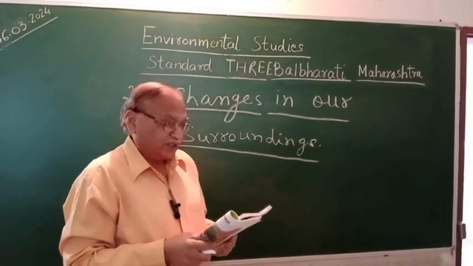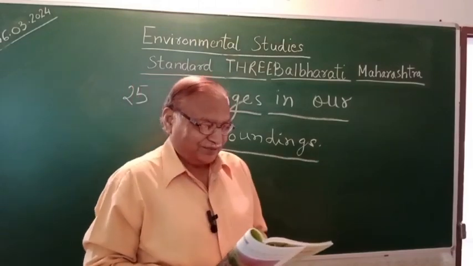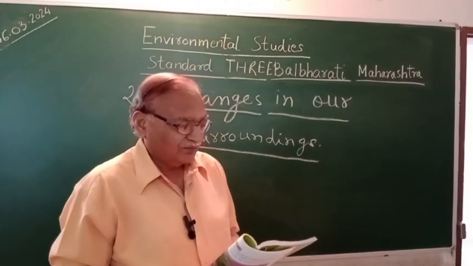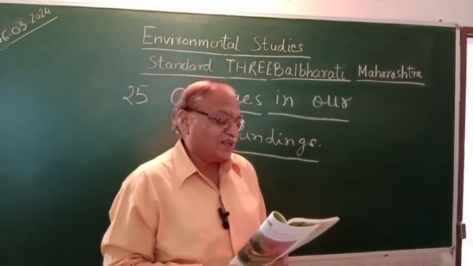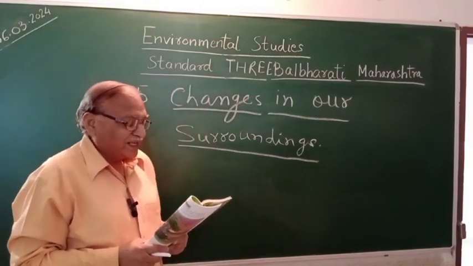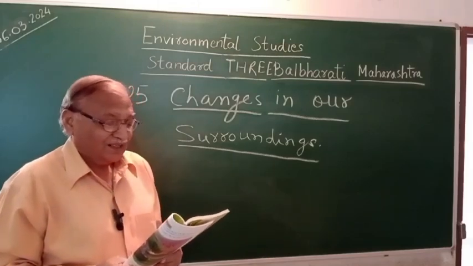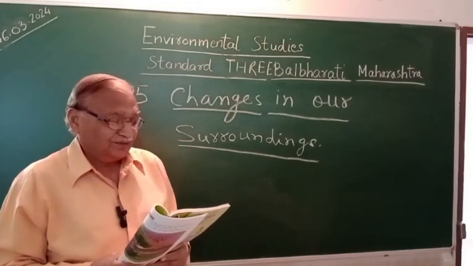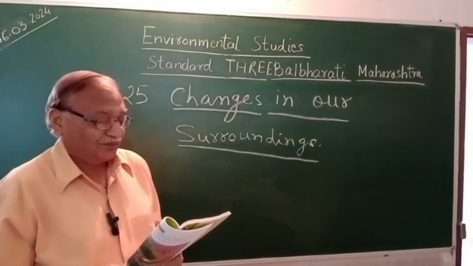Long shadows and short shadows. So now we will discuss why the shadow is long in the morning and in the evening. In the morning, the sun rises in the east. Remember this, the sun rises in the east. Before the sun rises, we can see various shades of color in the sky to the east. When the sun rises, its light is soft. The shadows fall on the west and they are long.